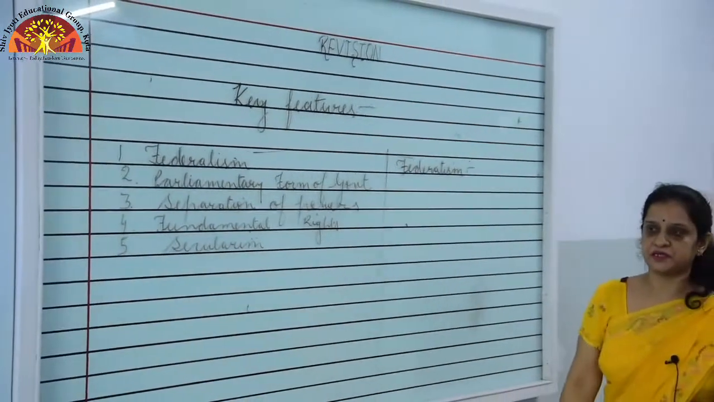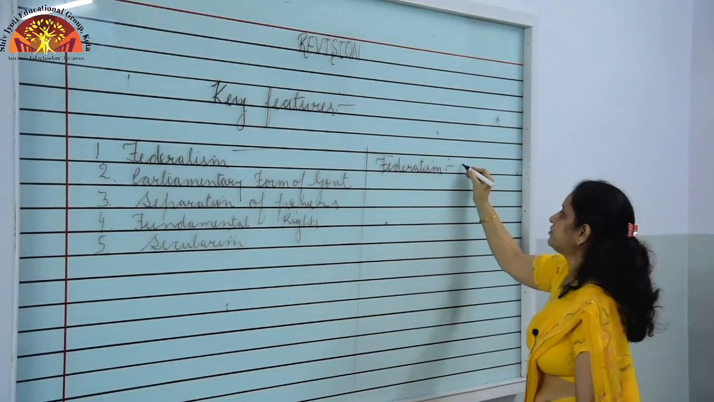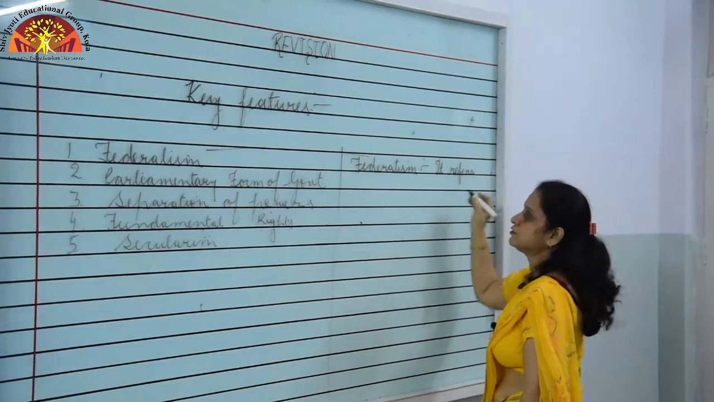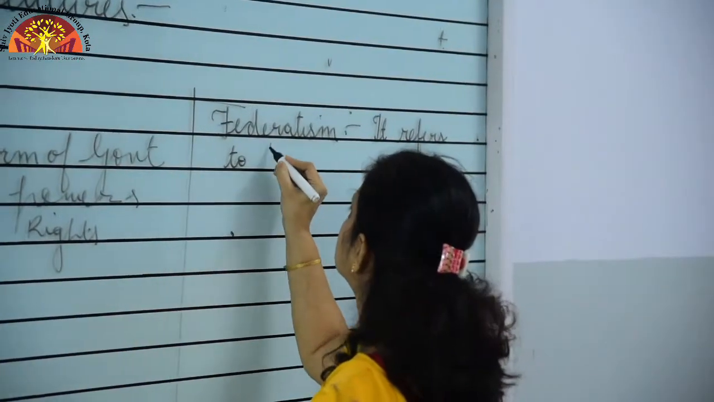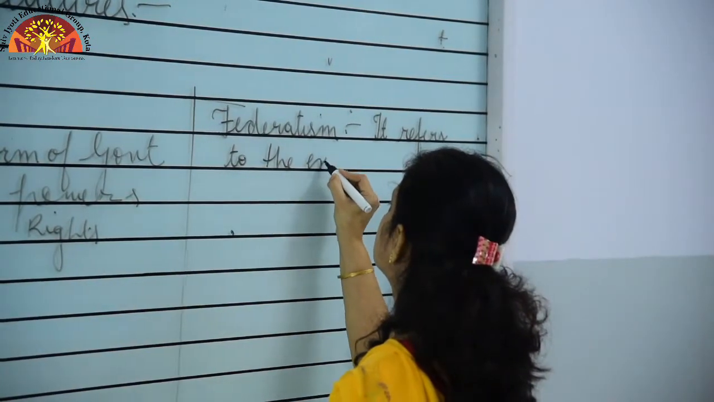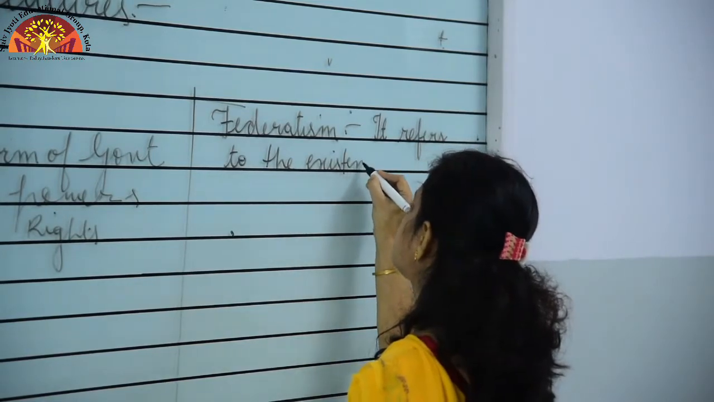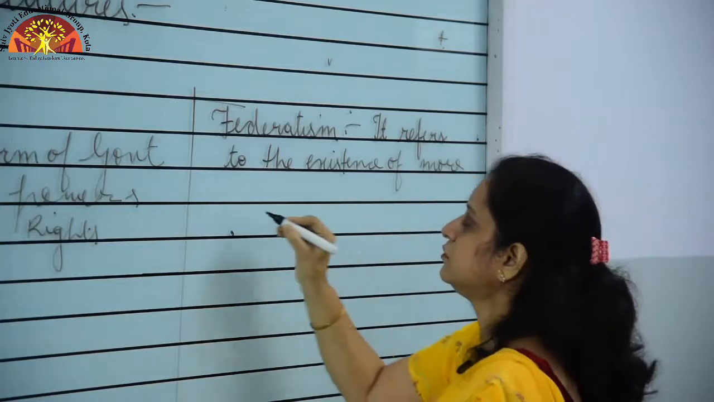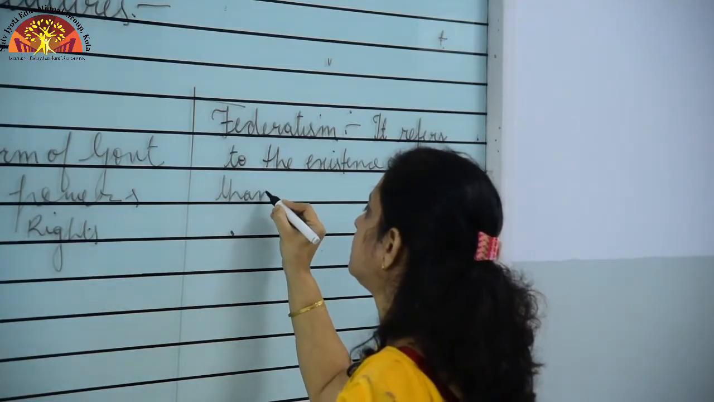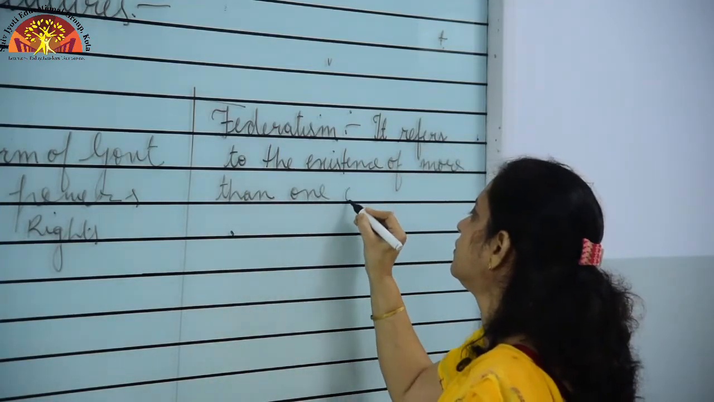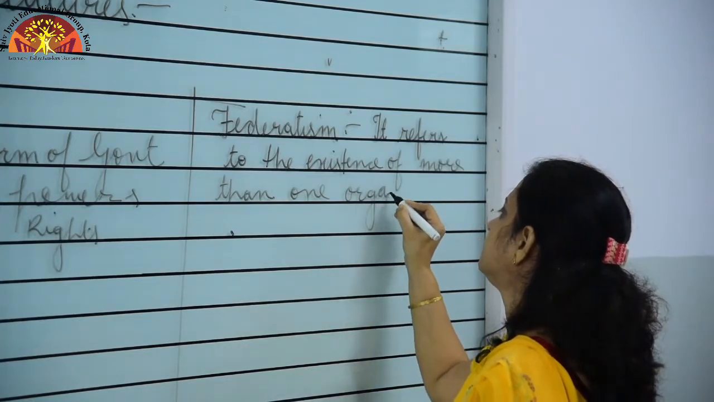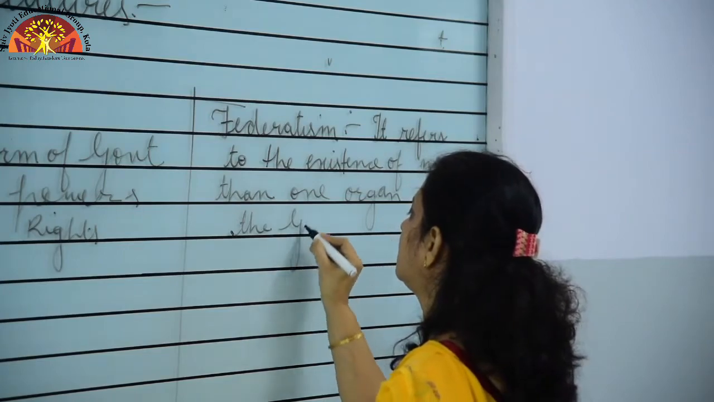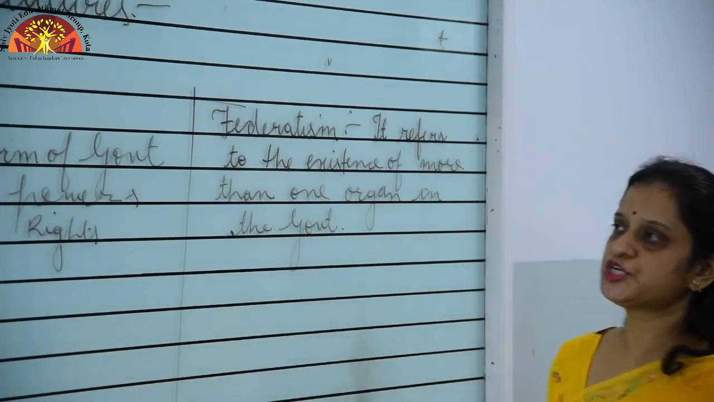What is federalism? ठीक है? It refers to the existence of more than one organ in the government. I am writing in a short form.